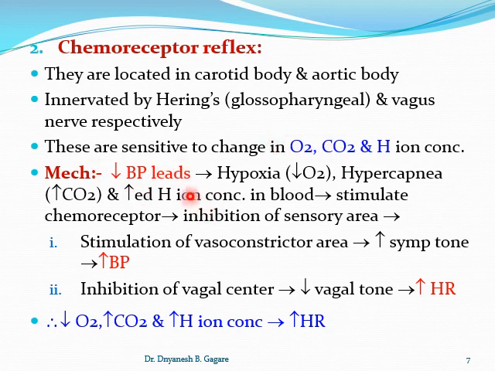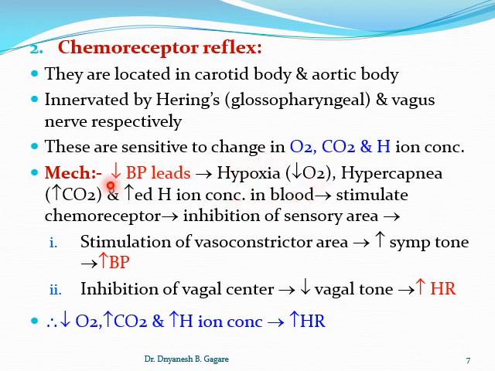See how the mechanism works. For example, imagine blood pressure in the body is decreased. We'll take one example mechanism. Decreased blood pressure leads to hypoxia, meaning a decrease in oxygen level, then hypercapnia, that is an increase in carbon dioxide level, and an increase in H ion concentration in the blood.